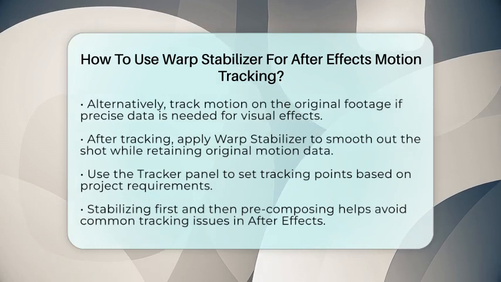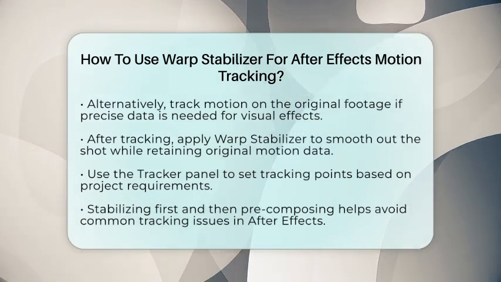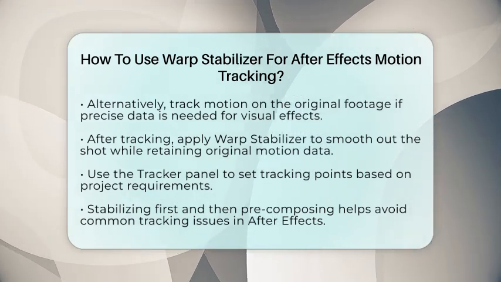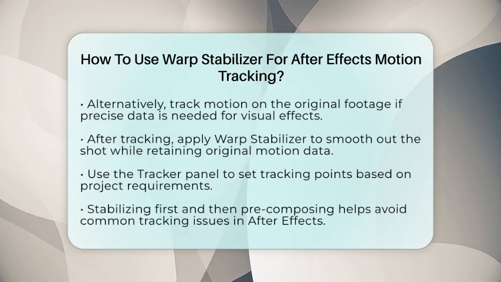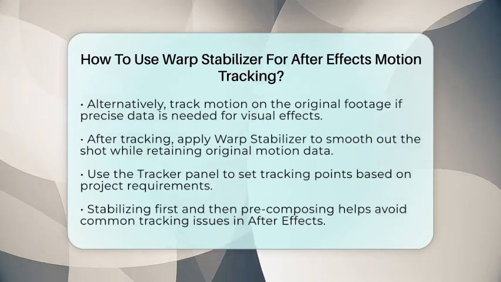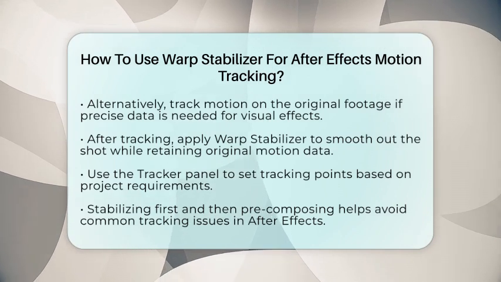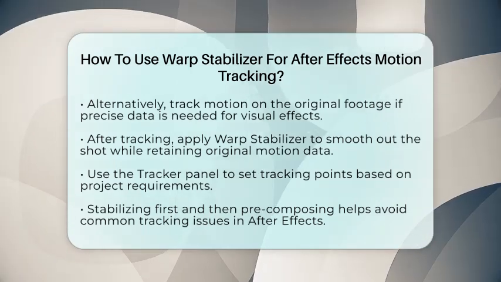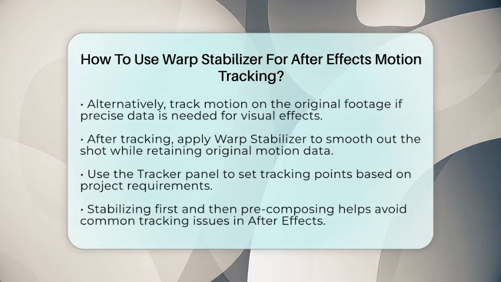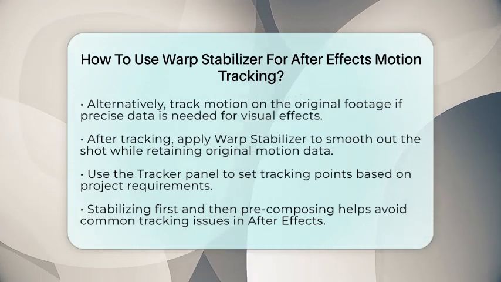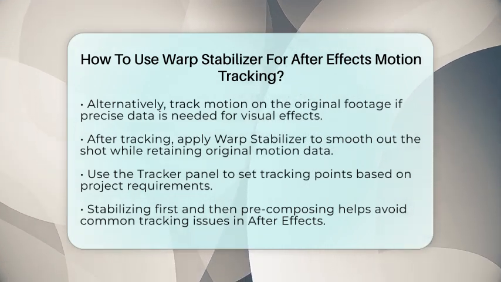In summary, the best way to use Warp Stabilizer in conjunction with motion tracking is to stabilize your footage first, then pre-compose the stabilized clip. This method helps you avoid common problems with jittery or drifting tracks that can occur when tracking directly on altered pixels. Following these steps will help you achieve smoother motion tracking in Adobe After Effects.